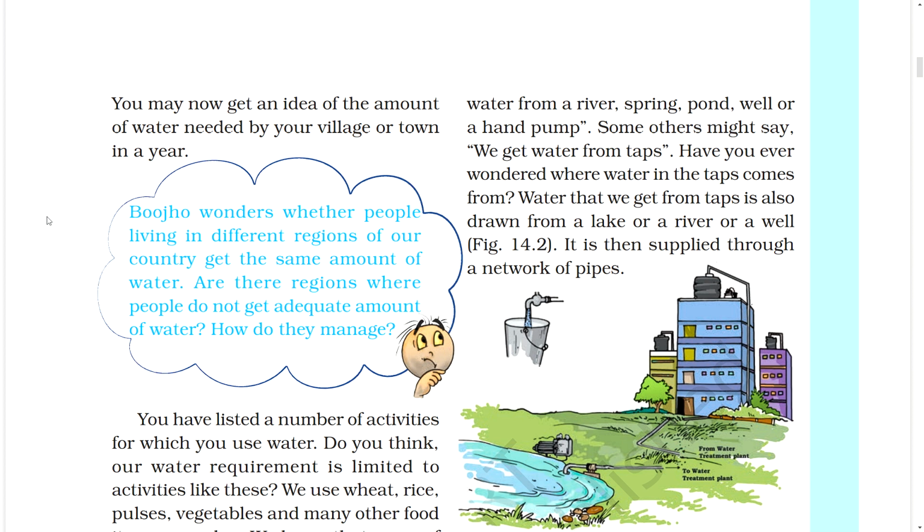Bojo wonders whether people living in different regions of our country get the same amount of water. Are there regions where people do not get an adequate amount of water? How do they manage?